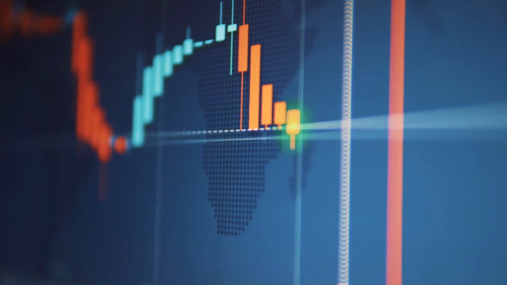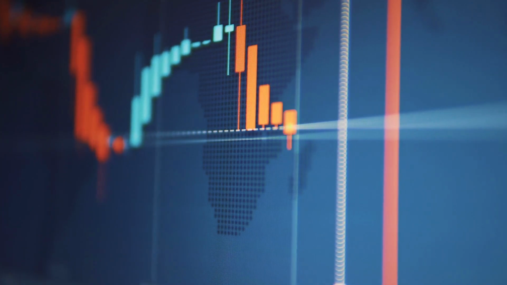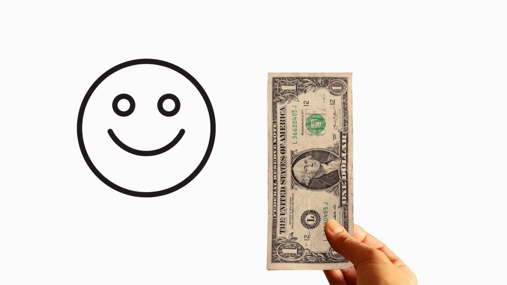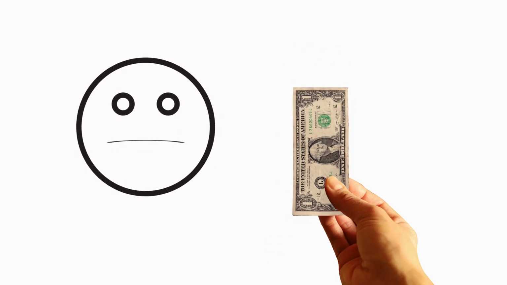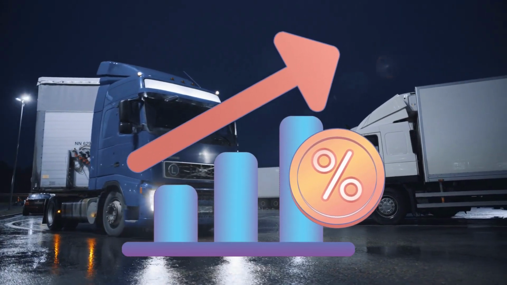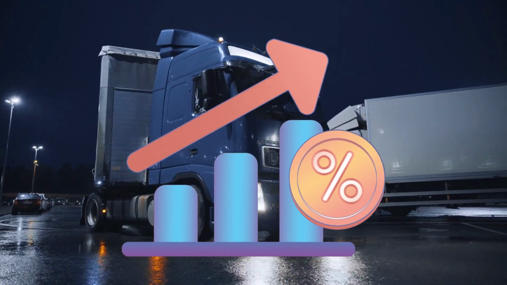Inflation. Commodity price increases can cause inflation by raising the cost of goods and services that depend on those commodities. For example, if the price of oil increases, the cost of transportation will go up, and that can lead to higher prices for goods that need to be transported, such as food and consumer goods.